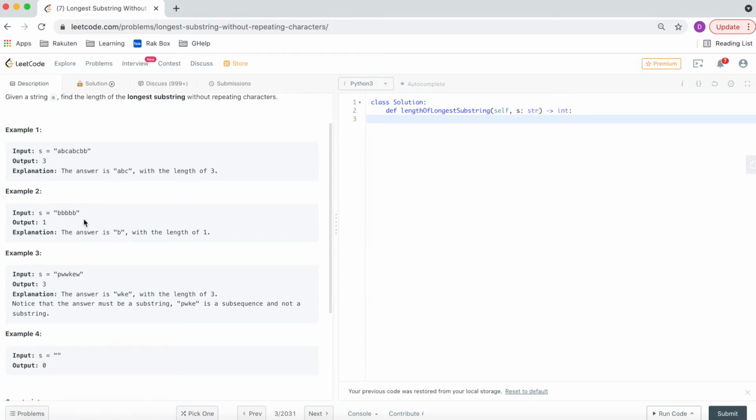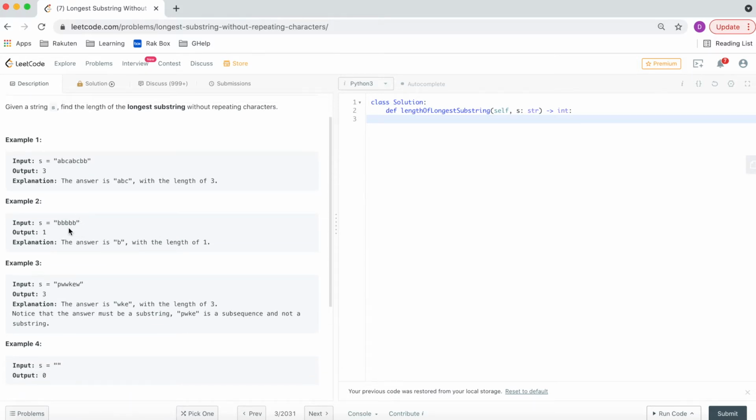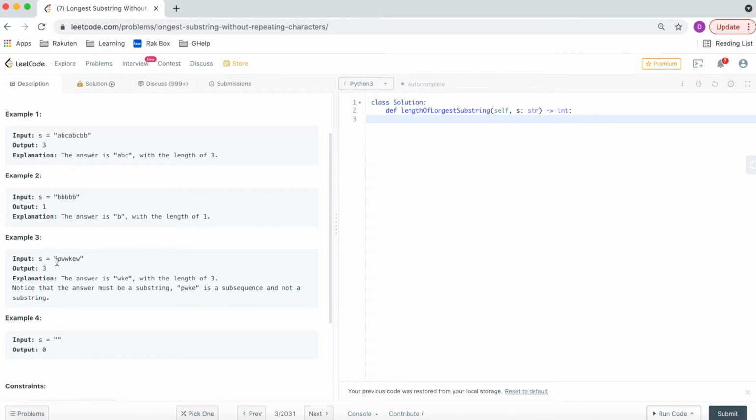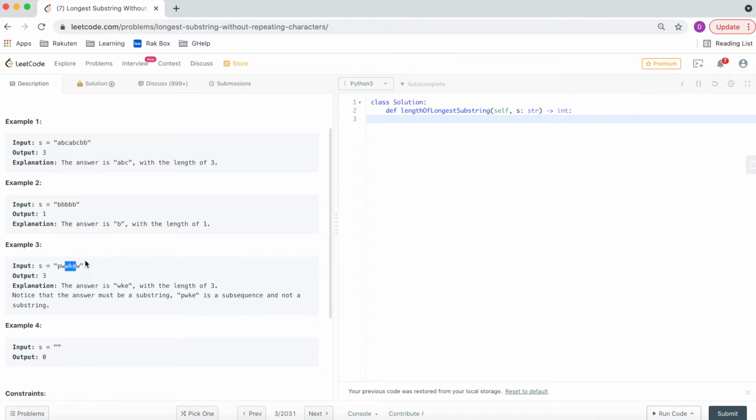And let us see the other example. We have been given the string BBBBB. So the output should be 1 because B is getting repeated throughout the string, and we can form the substring of length 1 without repeating. And the other example is PWWKEW. So the maximum length would be 3, with WKE as the substring.